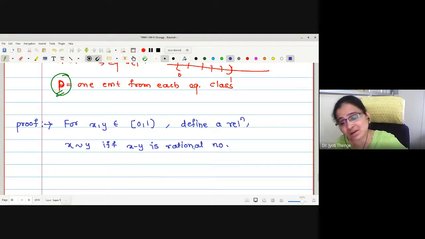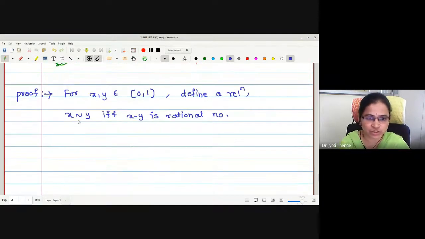Now why are rational numbers selected? Because we know rational numbers are countable, and as we are going to select one element from each equivalence class, this set will be countable again. Therefore, the relation is: element x is related to y if and only if x minus y is a rational number.